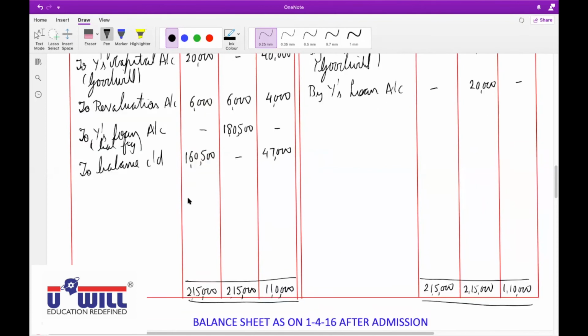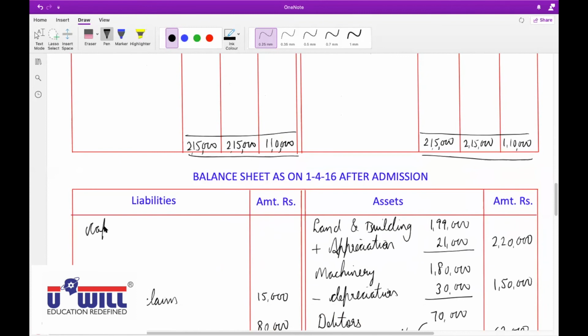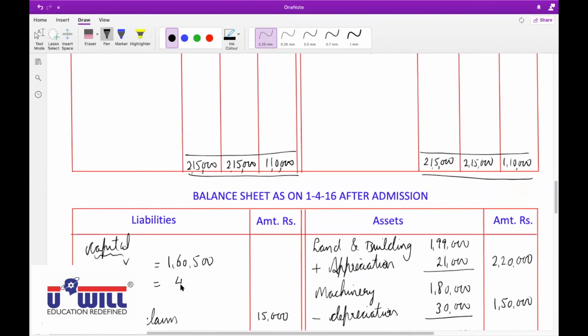So liabilities side, X's capital 1,60,500 and Z's capital 47,000. Total 2,07,500.